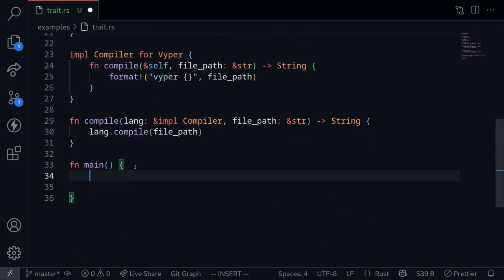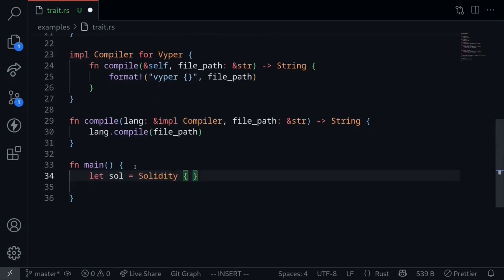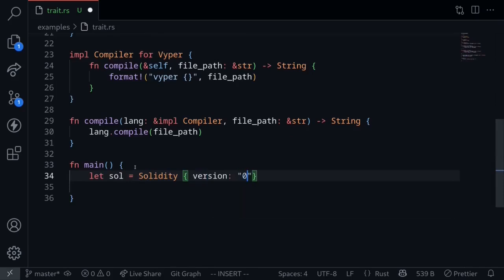So let's start with solidity. Let's say that sol is equal to solidity. It takes in a single input to initialize this struct, version. This will be a string, let's say 0.8.to_string. Next, we'll create the Viper struct.